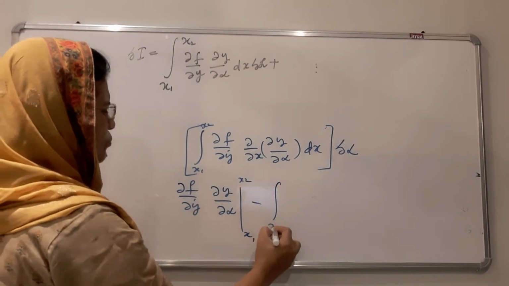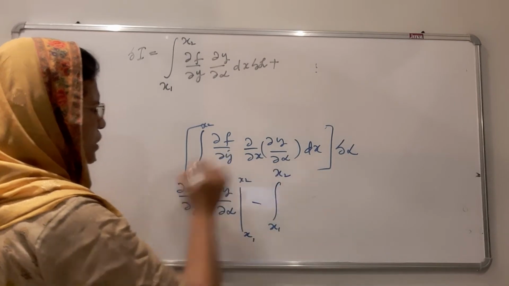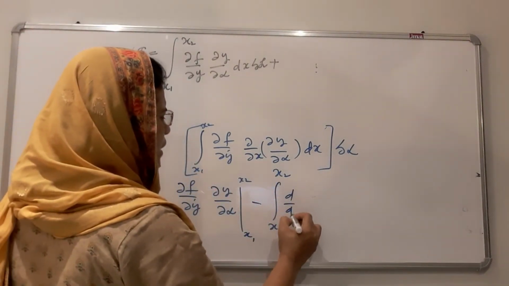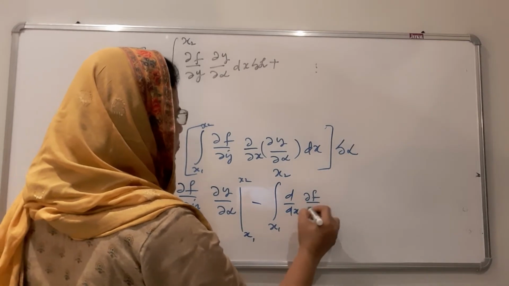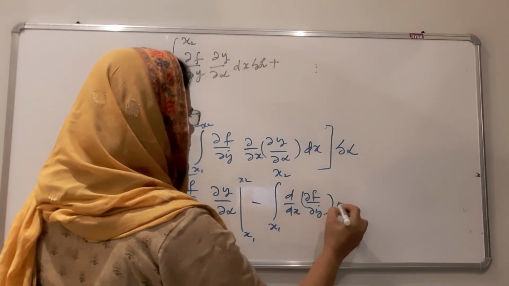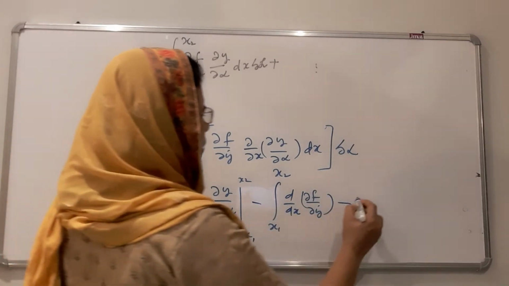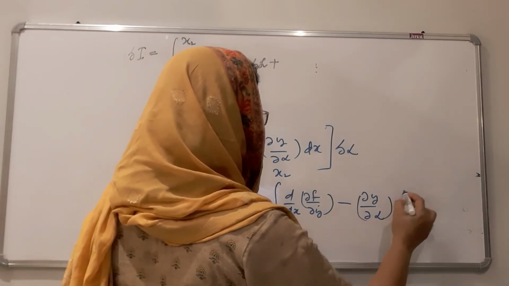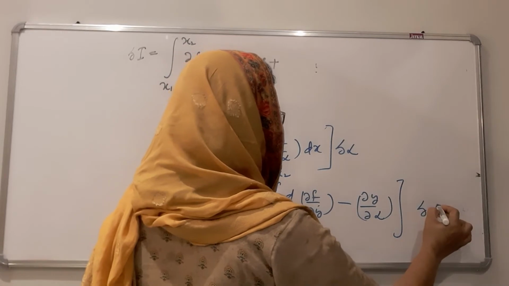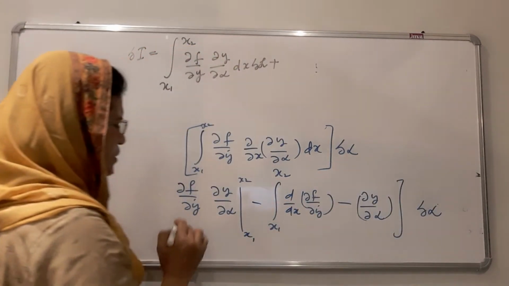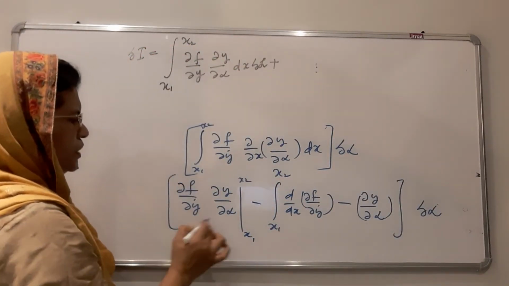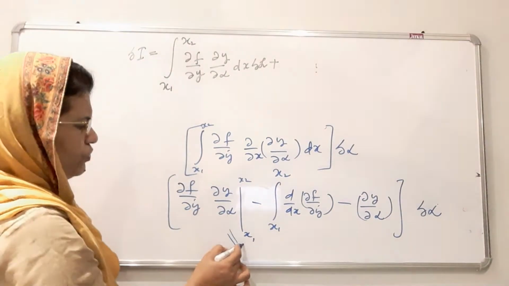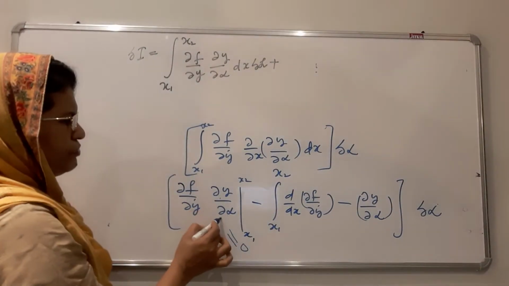minus integral from x1 to x2 of the derivative of the first, d/dx of ∂f/∂ẏ, into integral of second, ∂y/∂α, into completely dx. Here this term at the endpoints, ∂y/∂α, is equal to 0, that we have already derived. ∂y/∂α is equal to 0.